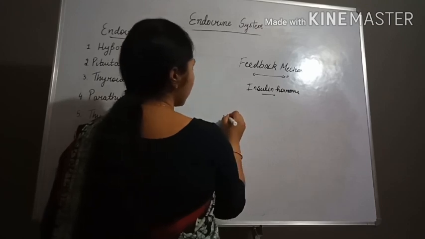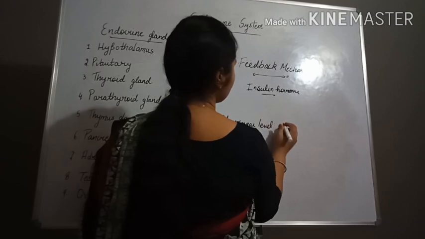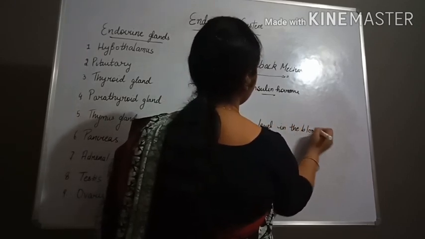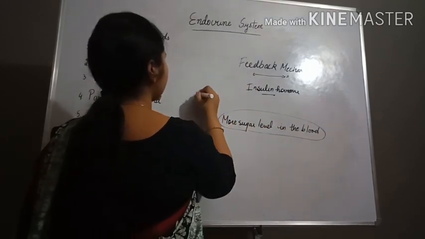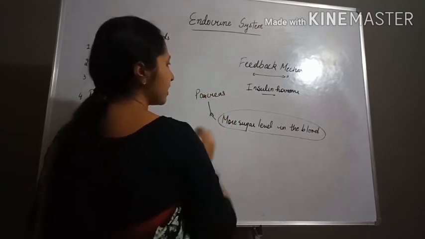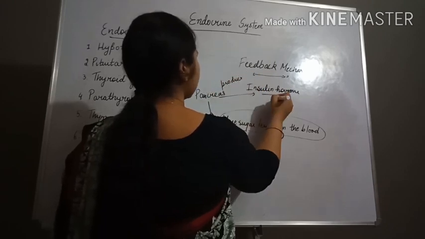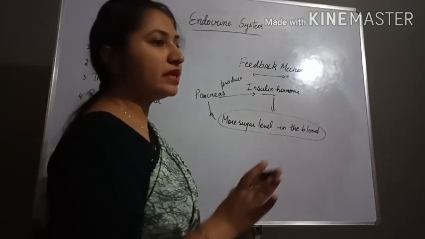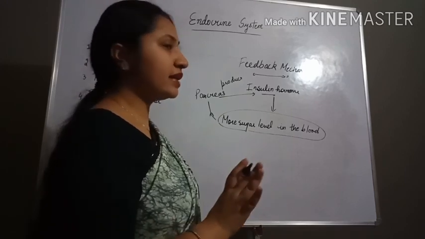Now see, we will take the example of the insulin hormone. If there is more sugar in our blood, then this situation is detected by the pancreas. The pancreas detects this situation and produces the insulin hormone, and the insulin hormone regulates the level of sugar in our blood, means it lowers the level of sugar to a certain amount.